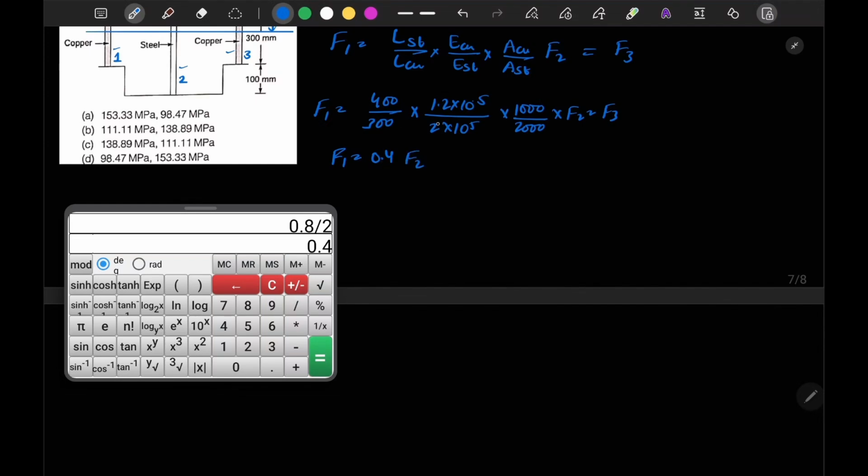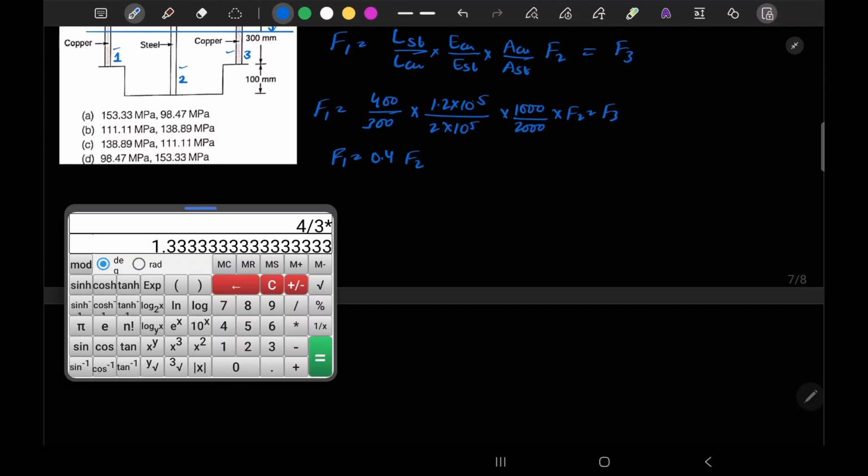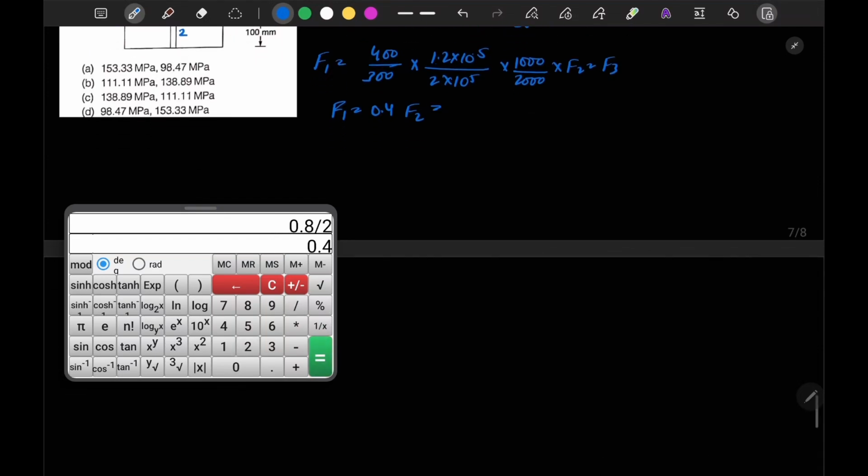Let me look at it again. Let me calculate it again: 2 by 3 times 4 by 3 times 1.2 divided by 2, divided by 2.4. Okay, 0.4 F2 is equal to F3. So this becomes our equation 1.